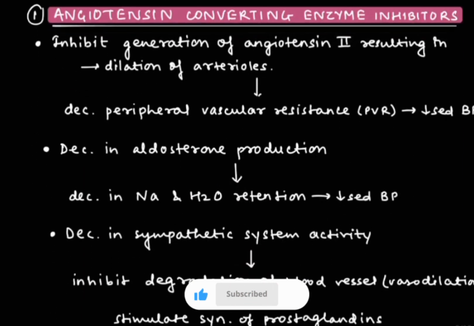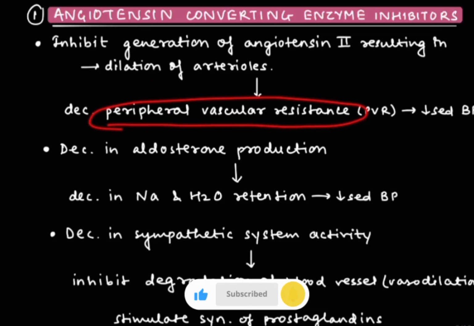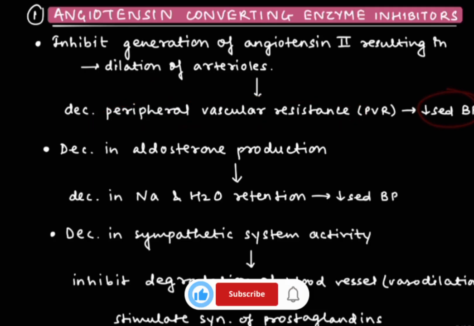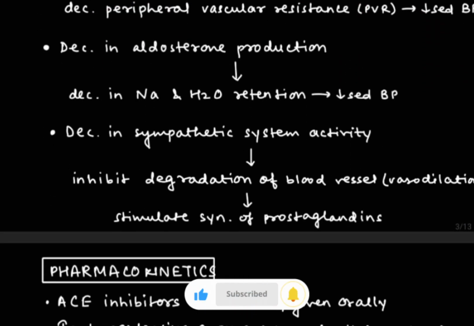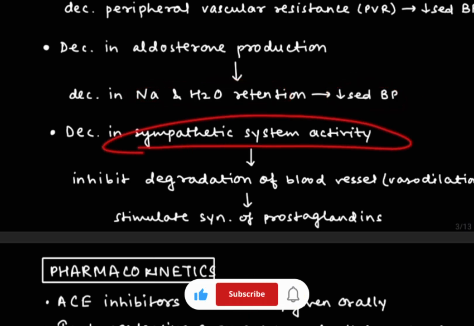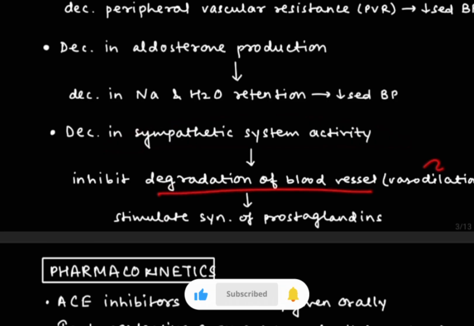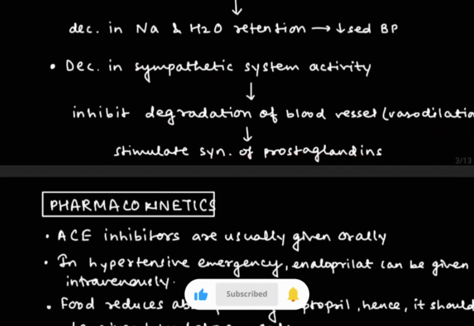First is angiotensin converting enzyme inhibitors. They inhibit the generation of angiotensin 2, which will result in the dilation of arterioles. As we know that angiotensin causes vasoconstriction, so it will basically dilate the arterioles. If the arterioles are dilated, there will be a decrease in the PVR, and so the BP will get decreased. The decrease in aldosterone production will lead to a decrease in sodium and water retention, hence BP will get decreased. Then third is decrease in sympathetic system activity. It will inhibit the degradation of bradykinin, which means vasodilation will occur, and it will stimulate the synthesis of prostaglandins.